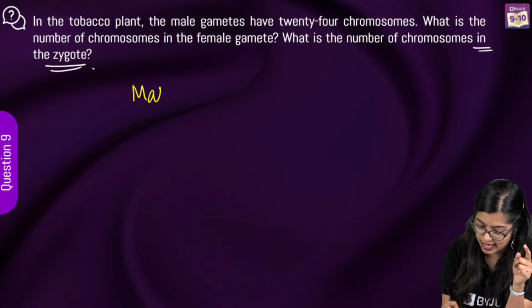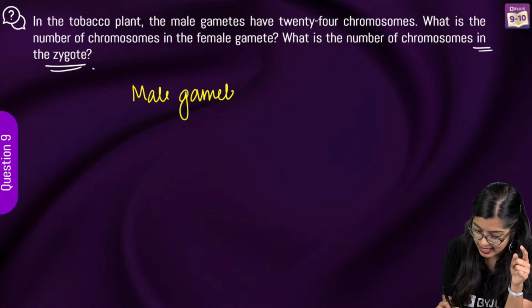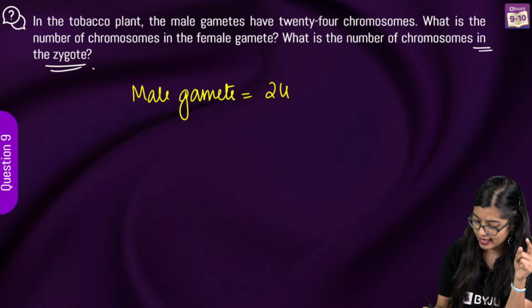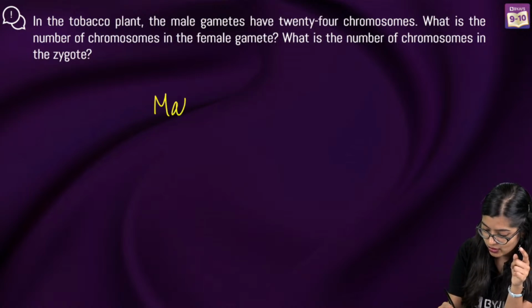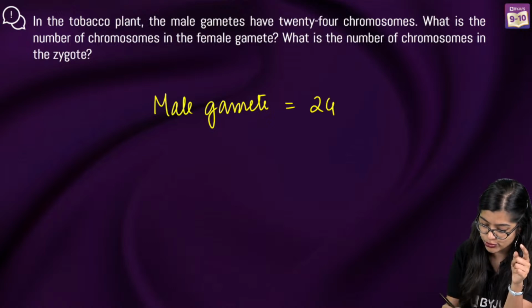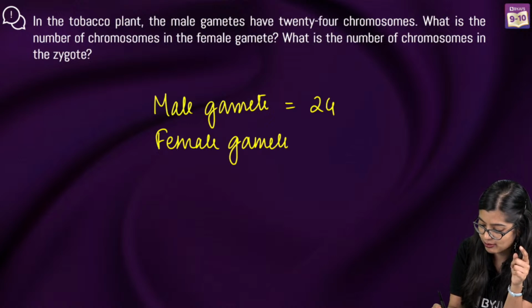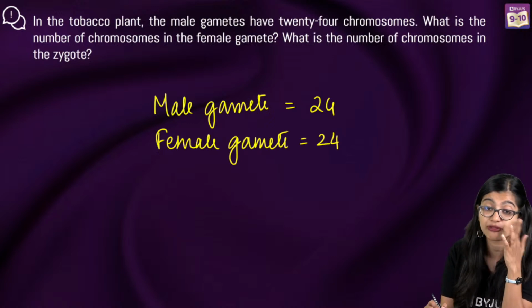Okay, so we have male gamete. They are saying it is 24. I think I have the next slide for this. Yeah. So what is given to us? Male gamete has 24 chromosomes. So how many will be there in the female gamete? Exactly the same, right? So female gamete will have 24 chromosomes.